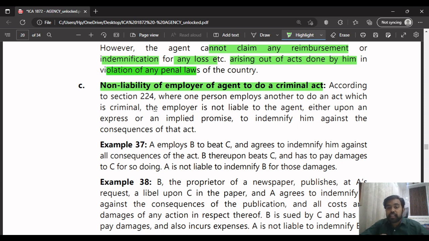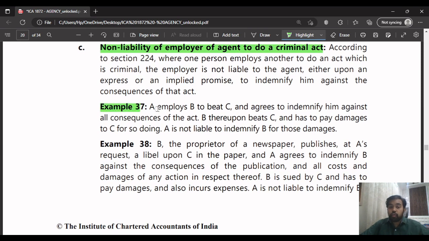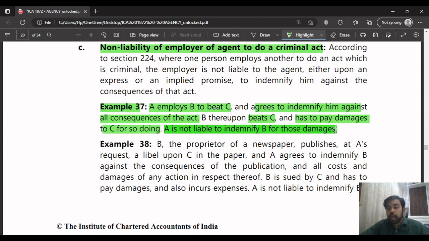Non-liability of the employer, meaning the principal of the agent, to do a criminal act. The example they give is that A employs B to beat C, and agrees to indemnify him against all consequences of the act. Like I said, he agreed that he'll indemnify him for any consequences arising from the agent beating up the third person C. Afterwards, B beats C and has to pay damages to C for doing so. But A is not liable to indemnify B for those damages.